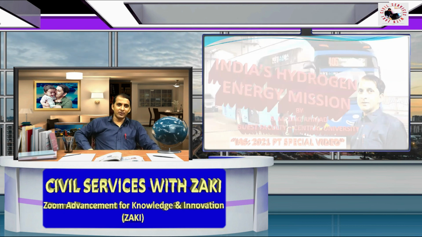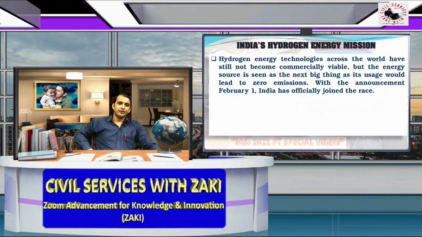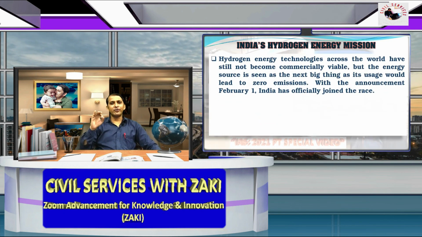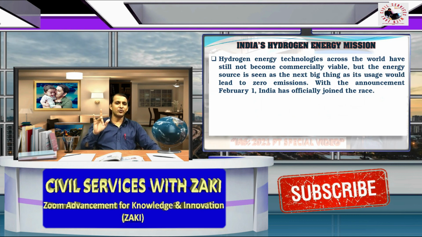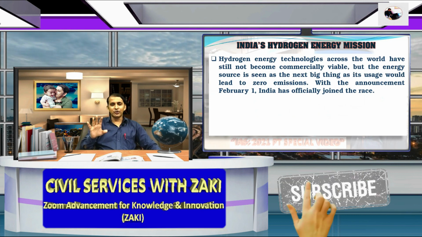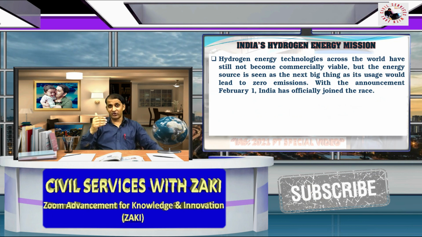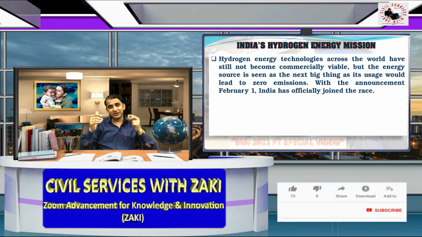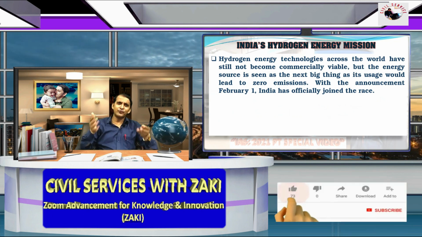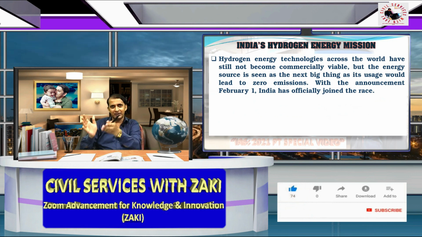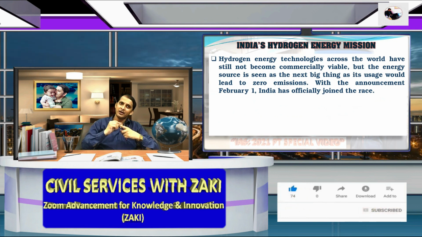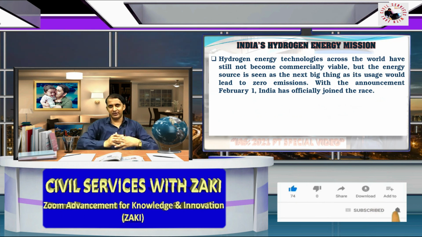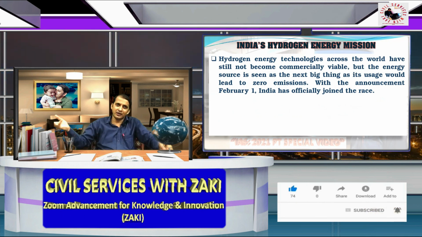So we move forward and see, hydrogen energy technology across the world has still not become commercially viable. Basically it is very costly and situated in only a few countries in Europe, Asia and North America, not in South America, not in Australia and other parts.